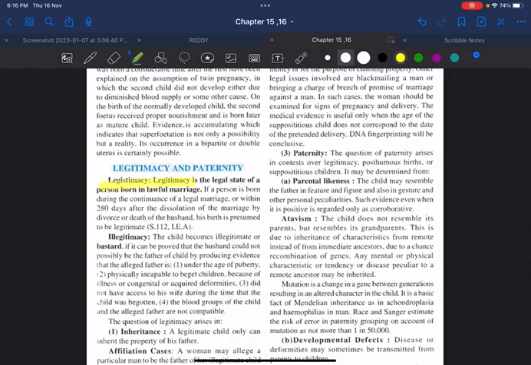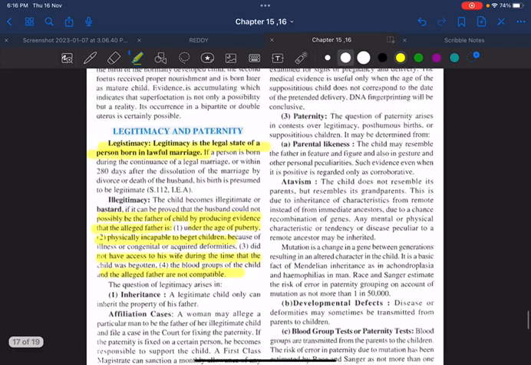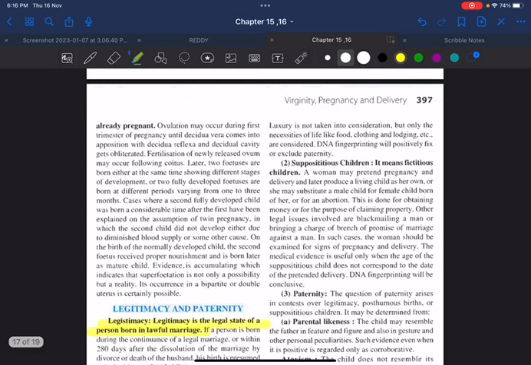What do you mean by legitimacy? The legal state of a person born in a lawful marriage. What do you mean by illegitimacy? The child becomes illegitimate, or we call it a bastard, if it can be proved that the husband could not possibly be the father of the child, by producing evidence that the alleged father is under the age of puberty, physically incapable of begetting children, did not have access to the wife during the time that the child was begotten, or the blood groups of the child and alleged father are not compatible.